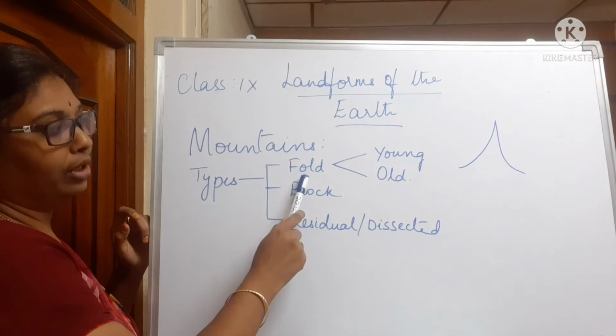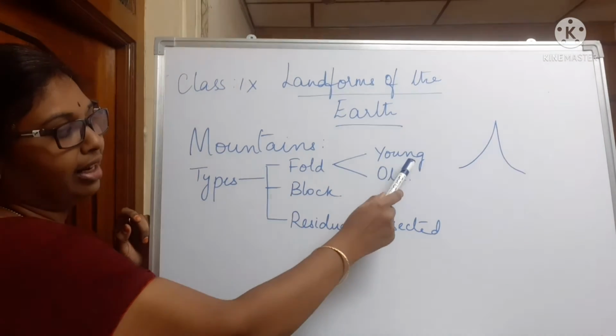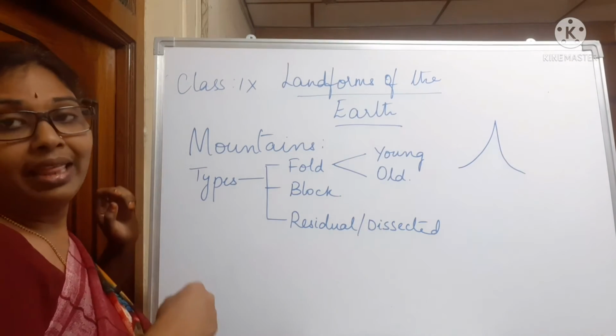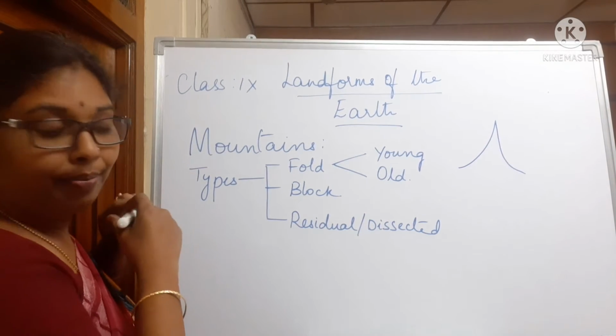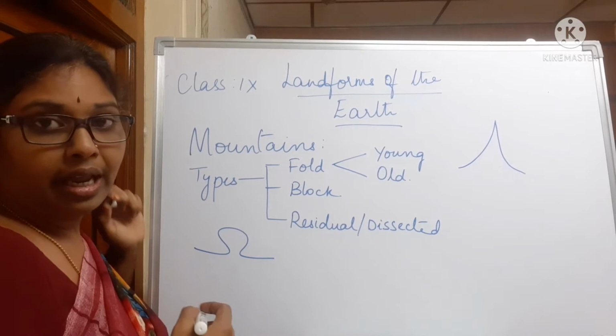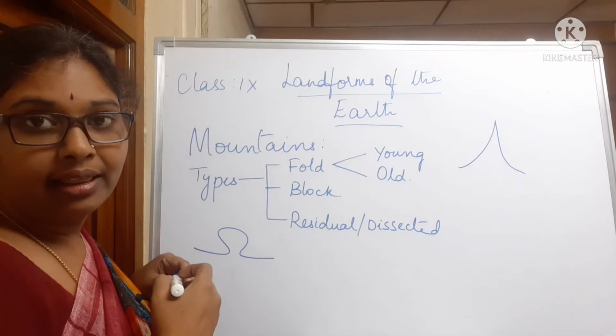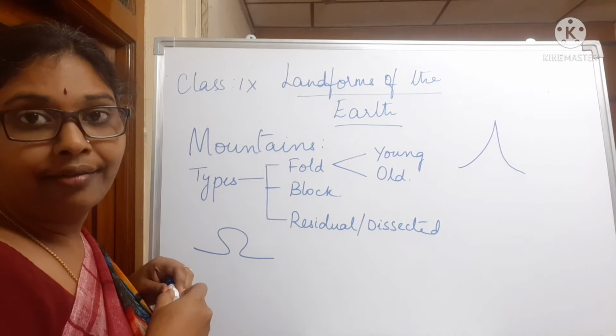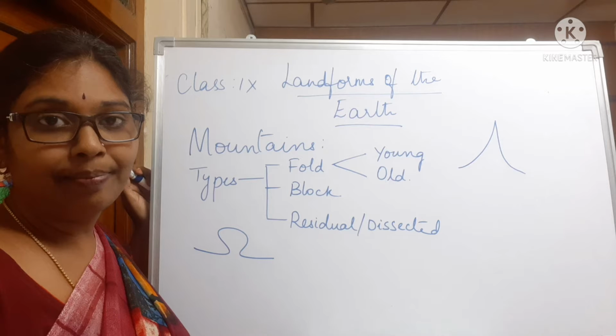Fold mountains are again divided into young fold mountains and old fold mountains. These fold mountains are formed because of the process of folding. When two plates come together, they are formed because of the process of folding when there is pressure in between the plates.